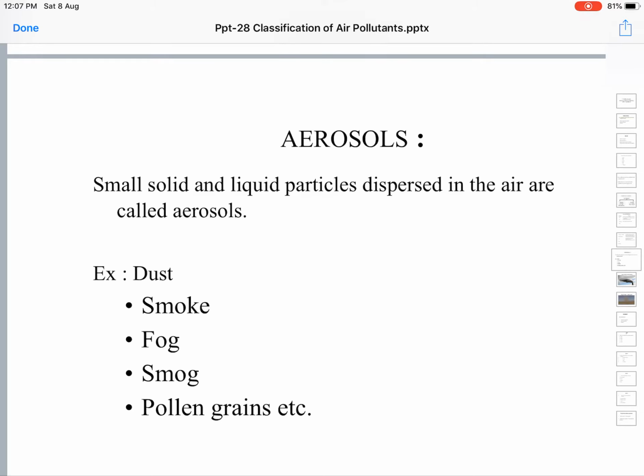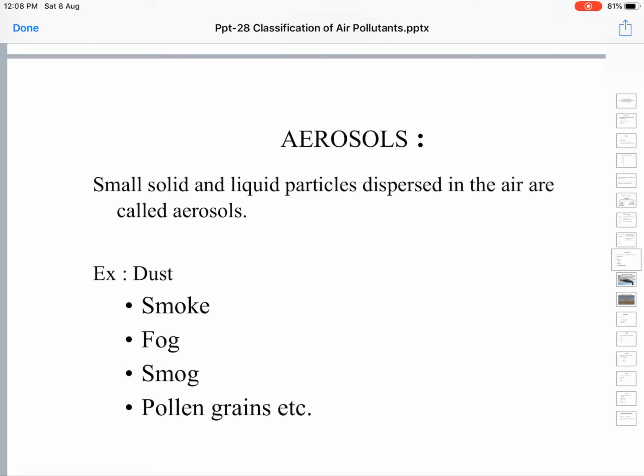Whereas the combining of fog with smoke results in what we call smog. SMOG, smog. Combination of smoke and fog is called smog. It greatly reduces the visibility, and it causes enormous pollution. It's very difficult to combat smog.